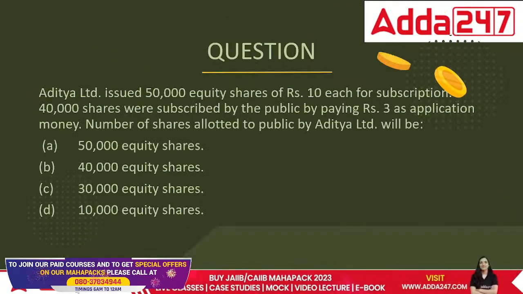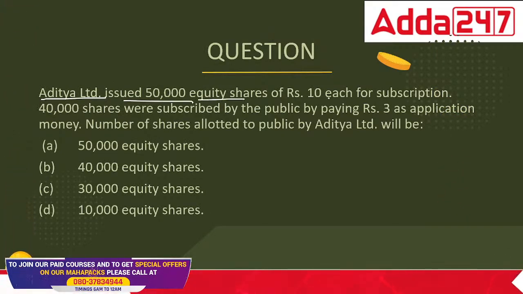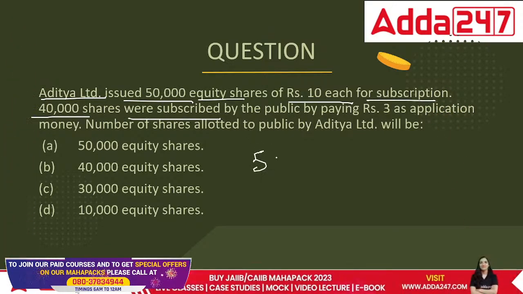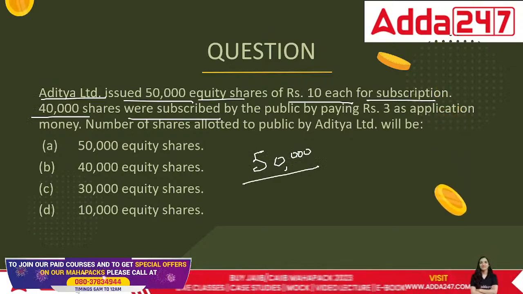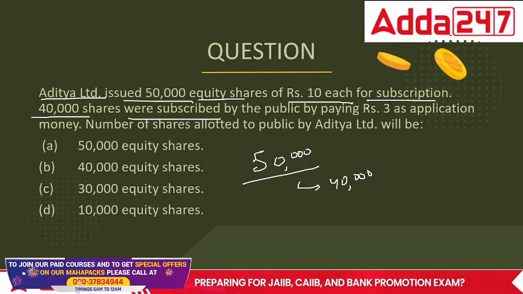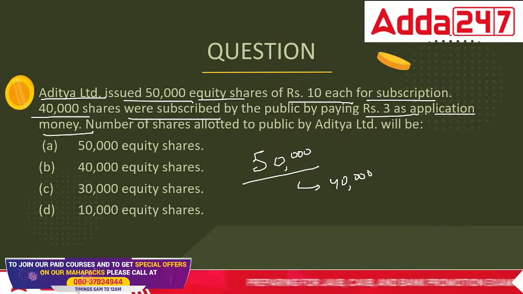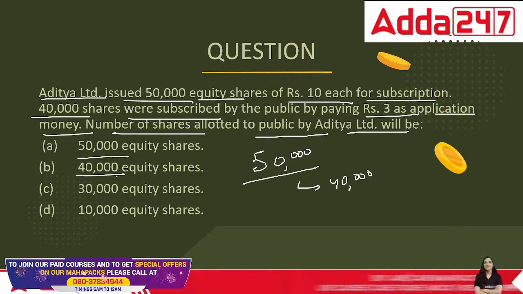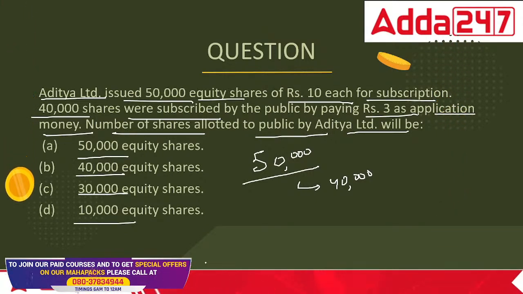Here comes the next question. Aditya Limited issued 50,000 equity shares of rupees 10 each. For subscription, 40,000 were subscribed by the people. Overall, if 50,000 are issued and people have taken 40,000, by paying rupees 3 as application money, the number of shares allotted to the public will be 50, 40, 30 or 10.